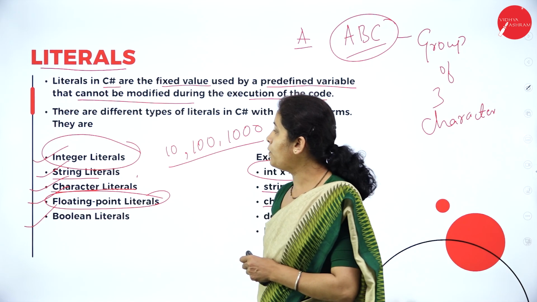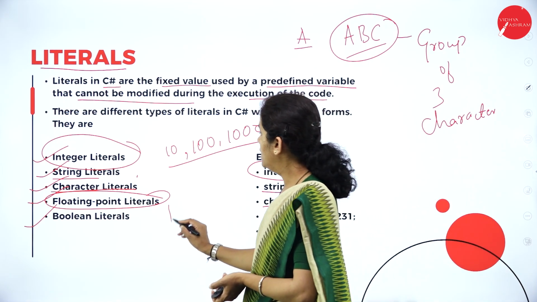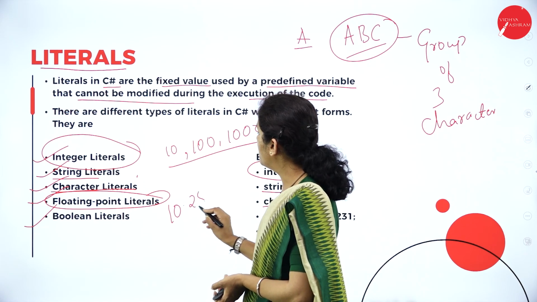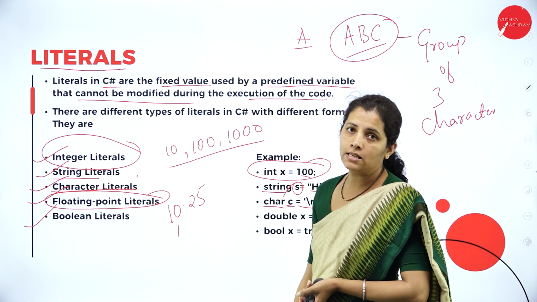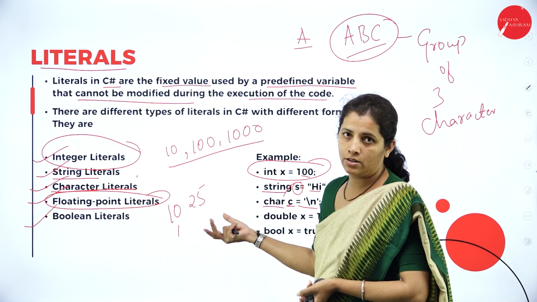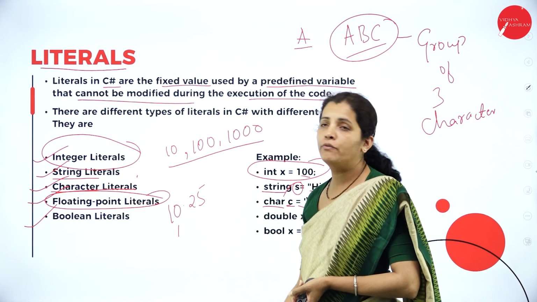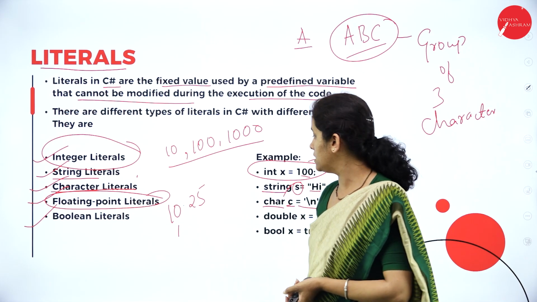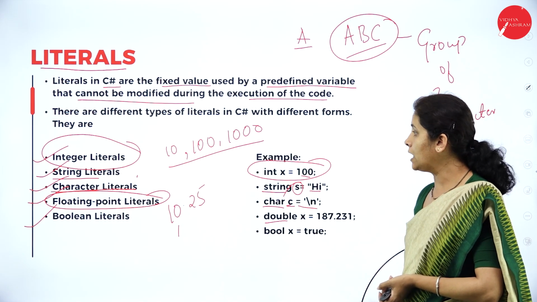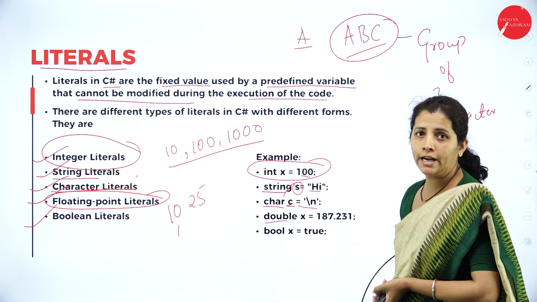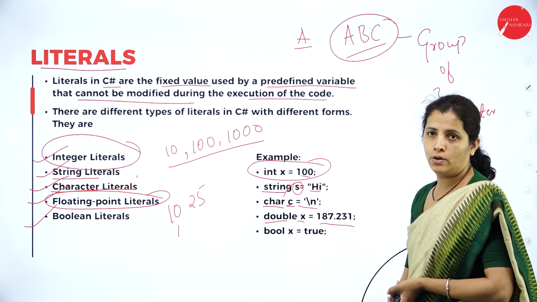So, what is floating point? It's nothing but the fractional values. For example, 10.25. I have the integral part as well as the exponential. So this is an example of floating point literals. See here, double. Double is also a data type, falling under the floating point data type. X, and I'm going to assign the value.